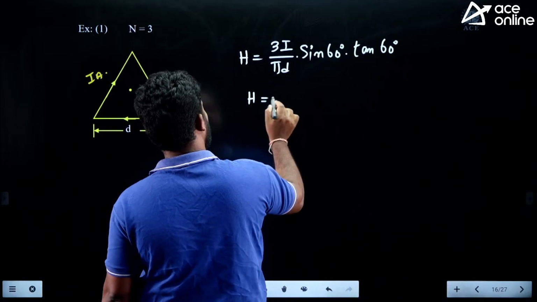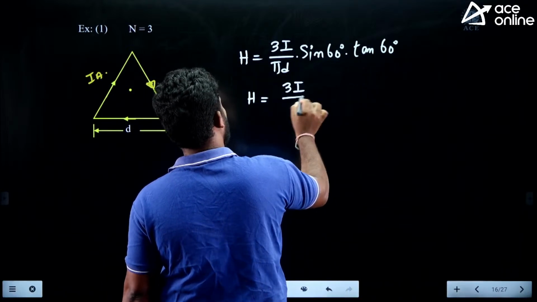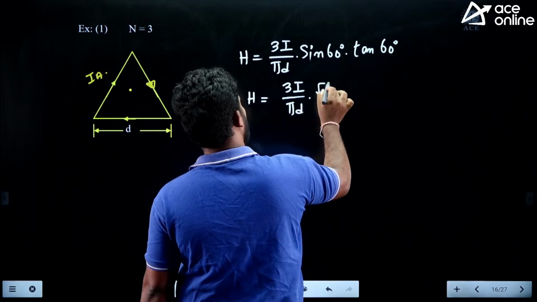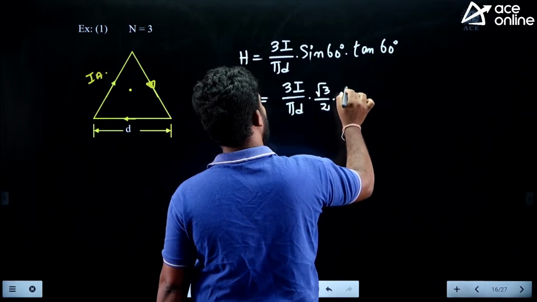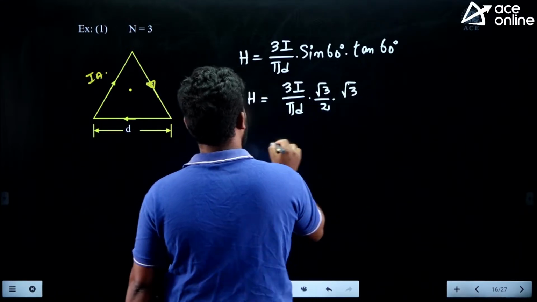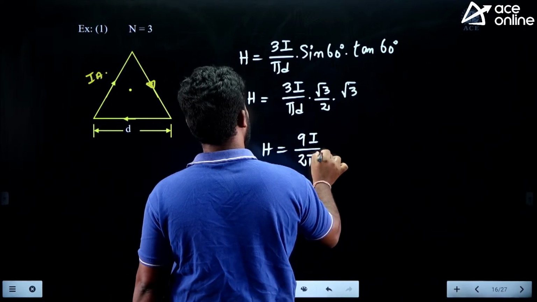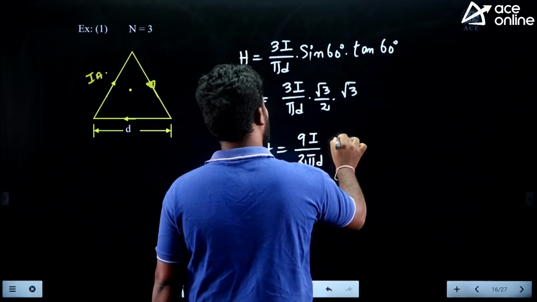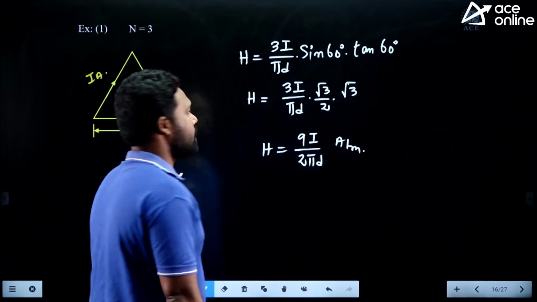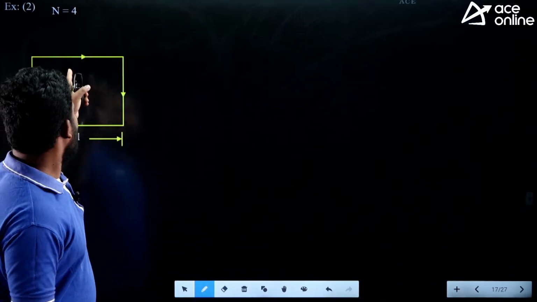So H is equal to 3I by pi d into root 3 by 2 into root 3. So H is equal to 9I by 2 pi d is the answer. Units are ampere per meter. Let us take one more example. n is equal to 4.